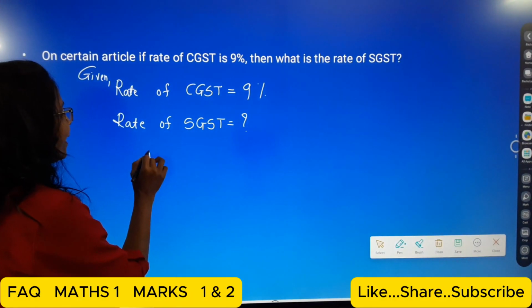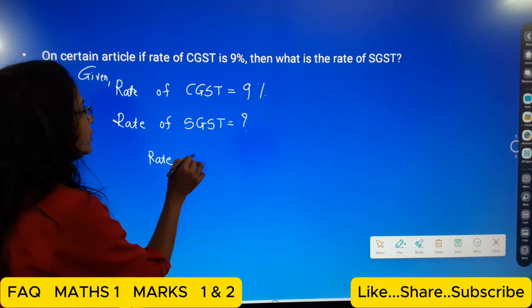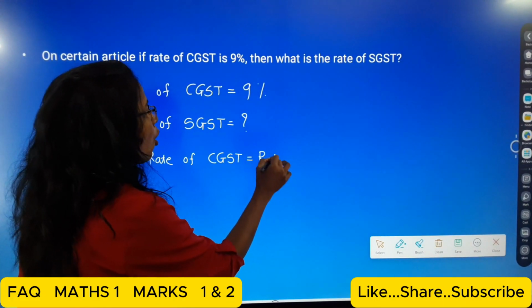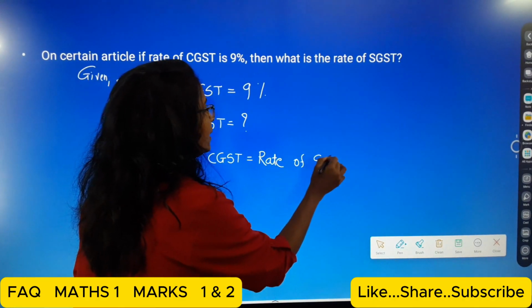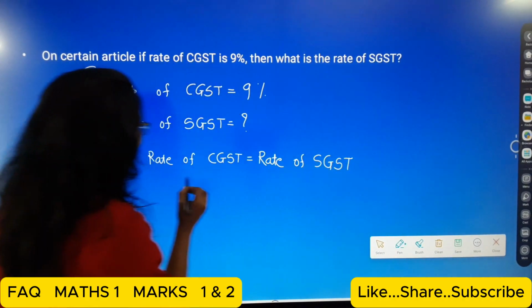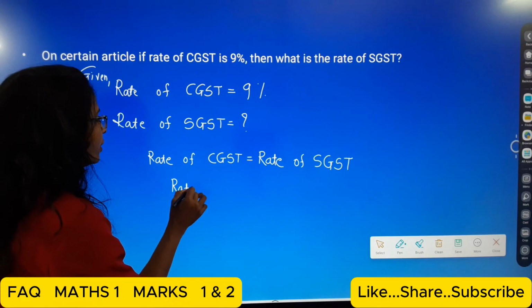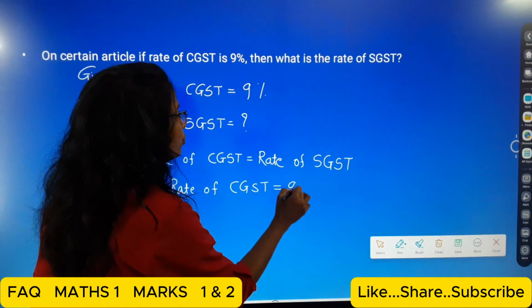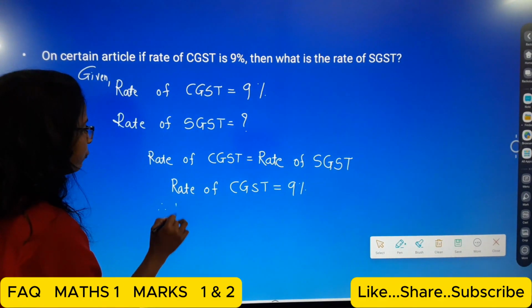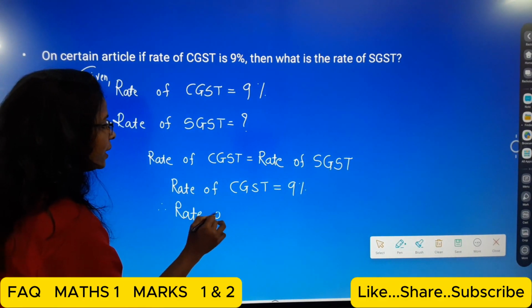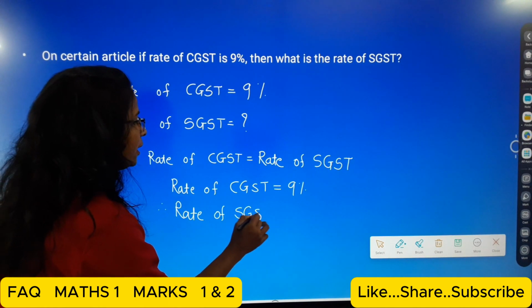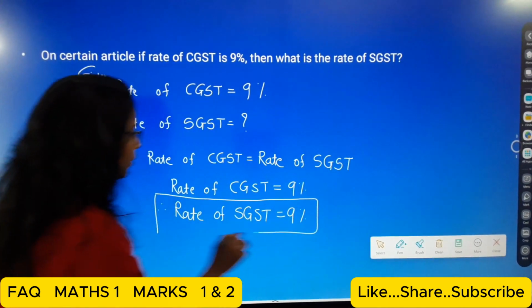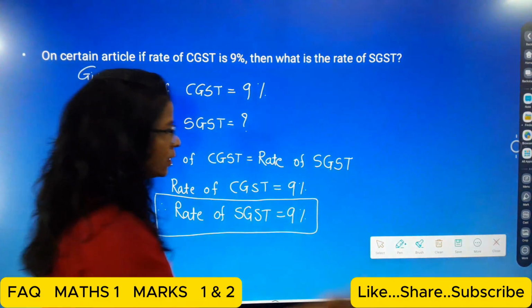So here we write that rate of CGST is equal to rate of SGST, and here we write rate of CGST is equal to 9%. Therefore, rate of SGST is equal to 9%. Okay, students? Then come to the next question.